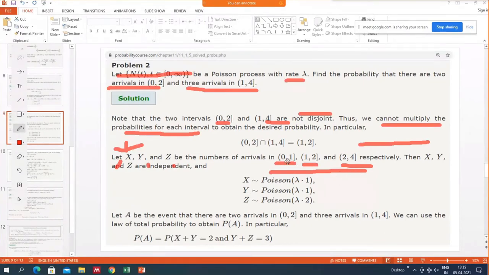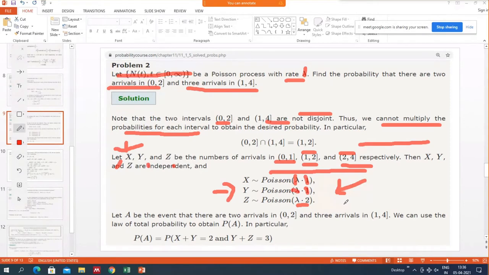So now I have to first find the length of this interval. The length of this interval is 1. So tau is 1 and the rate lambda is given, so I have written it as lambda into 1. Then the length of this interval is again 1, 2 minus 1, so 1 into lambda for Y also, but for Z the length of the interval is 2, and so 2 into lambda. So X, Y, Z are independent and they follow the Poisson lambda into 1, lambda into 1, lambda into 2 distributions.